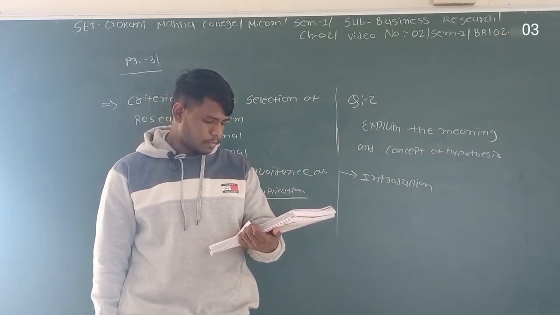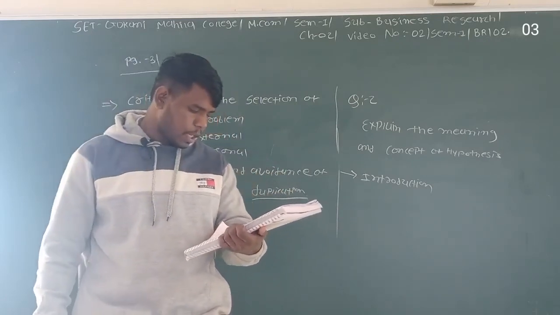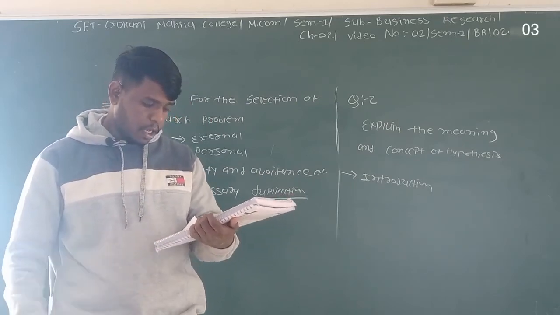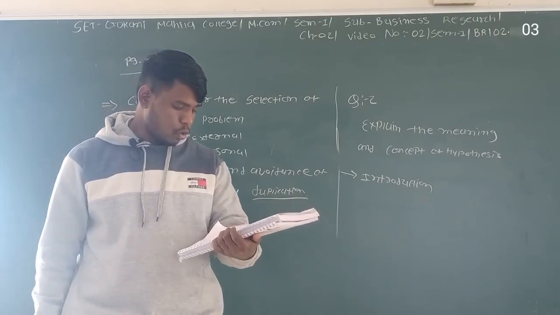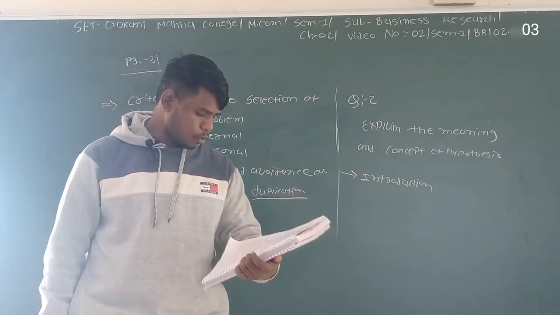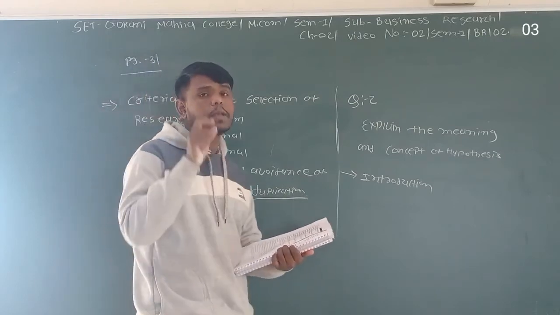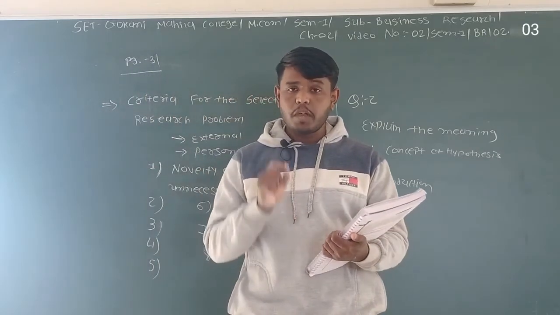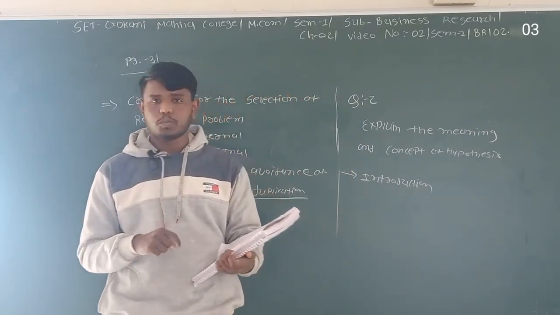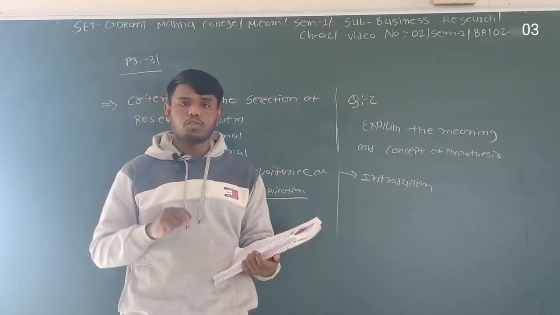A social scientist or a management scientist is involved in the solution of problems and arriving at correct decisions for the survival and growth of society, in case of social science, and of the organization, in case of management research. Hence a researcher needs to develop a hypothesis related to the research problem. It means research problem and hypothesis framing are both interconnected. When you choose your research problem, with it you have to identify how you will frame your hypothesis.